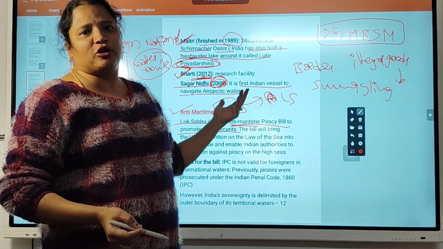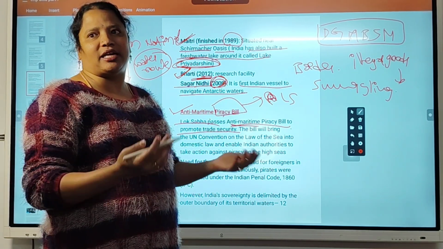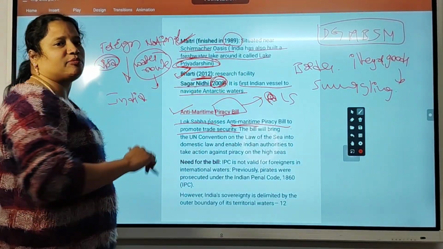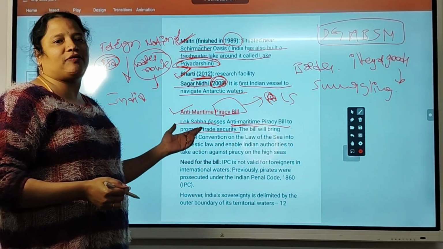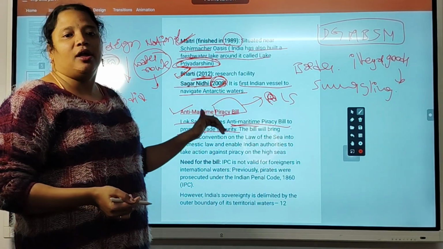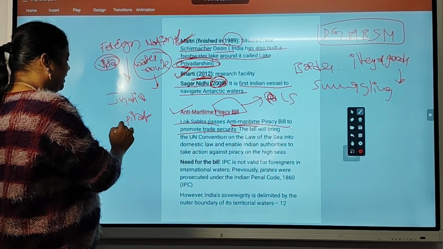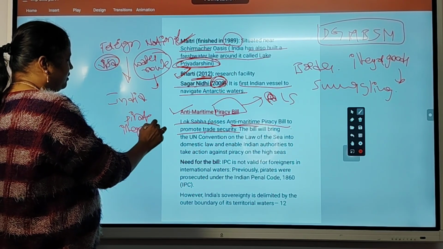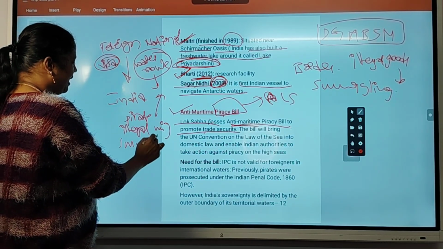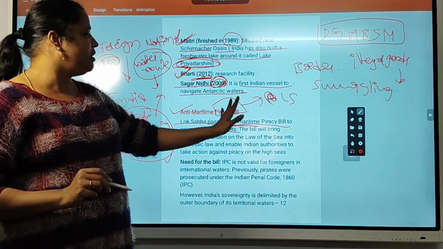Because at airports, customs officers will check and prohibit it there. So they don't want to send directly by flight. That's why they will illegally send smuggled goods into India by water route. This is one type of social problem for India. That's why they also want to stop illegal migrants and pirates, along with smuggling. To prohibit all these activities, the Anti-Maritime Piracy Bill has been introduced.